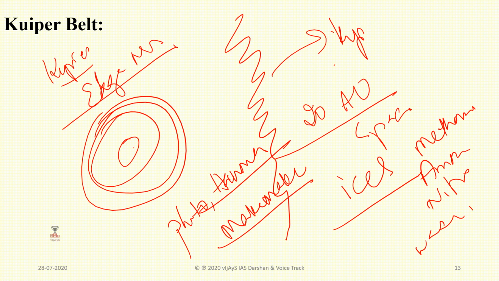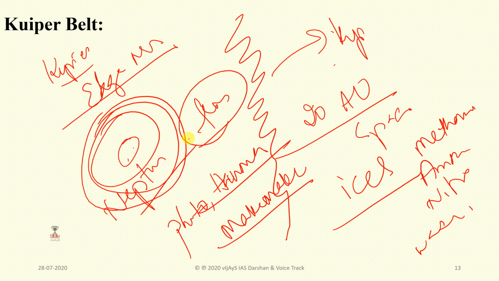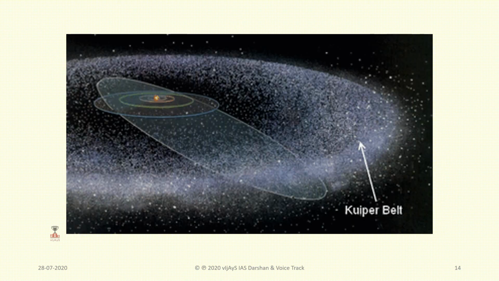The Kuiper Edgeworth belt is named after an astronomer called Gerard Kuiper, and it extends from roughly Neptune outward. The distance from the Sun to Neptune, that much distance will be there. And one more thing is about the Oort cloud. This is the Kuiper belt, which you can see outside the solar system. Even Neptune will be in this, and all dwarf planets.